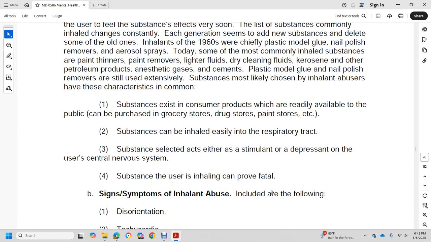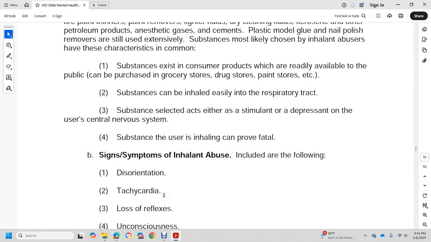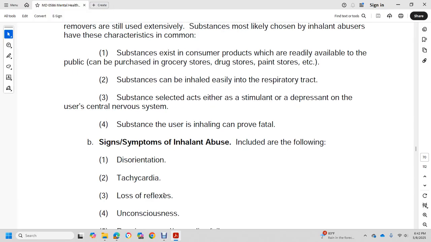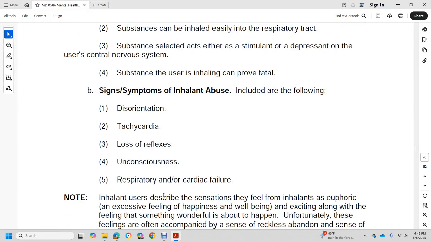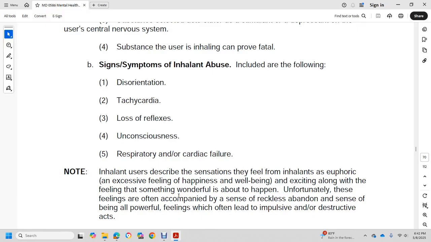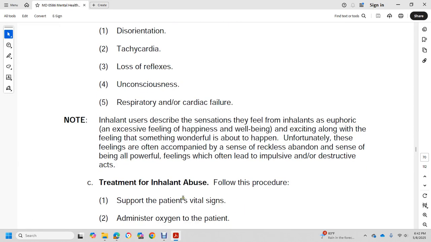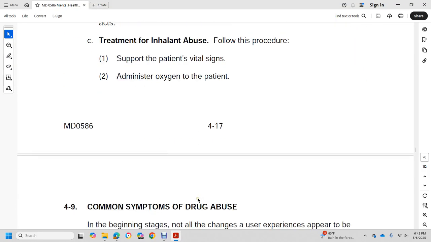Signs and symptoms of inhalant abuse include the following: disorientation, tachycardia, lack of reflexes, unconsciousness, and respiratory and cardiac failure. Inhalant users describe the sensation as euphoric, accompanied by feelings of happiness, well-being, and excitement, along with the feeling that something wonderful is about to happen. Unfortunately, these feelings are often accompanied by a sense of reckless abandon and of being powerful, which often lead to impulsive or destructive acts. Treatment of inhalant abuse: monitor the patient's vital signs and administer oxygen to the patient.